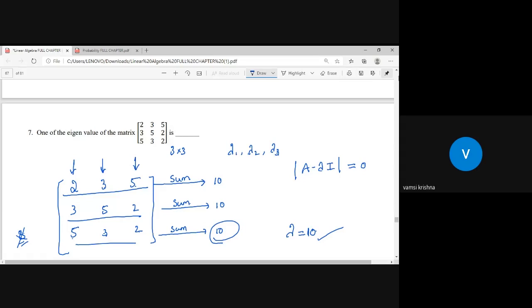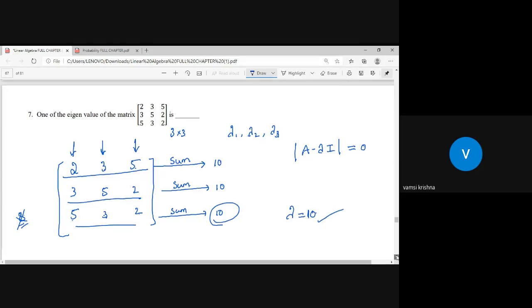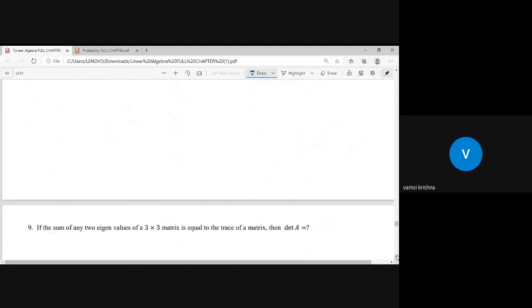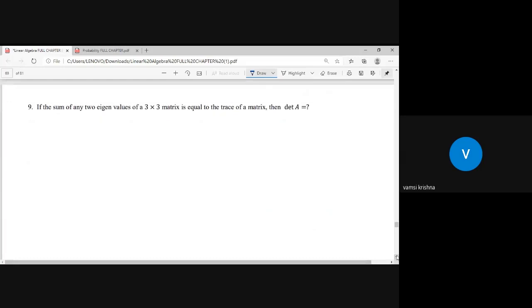So that is one property we have in our eigenvalues. And the general method of how to solve it I have already given here: determinant of A minus lambda I is equal to 0. Okay, fine. And next, see this one.